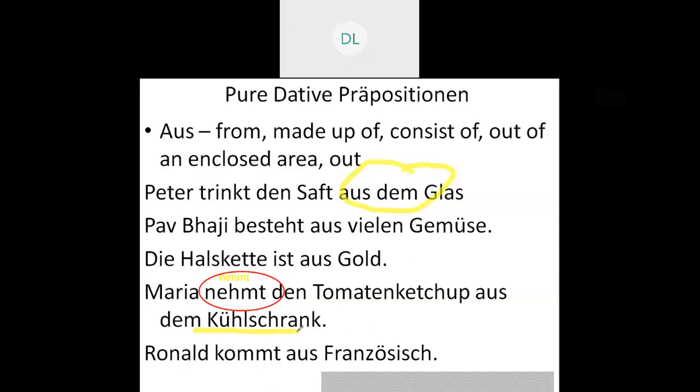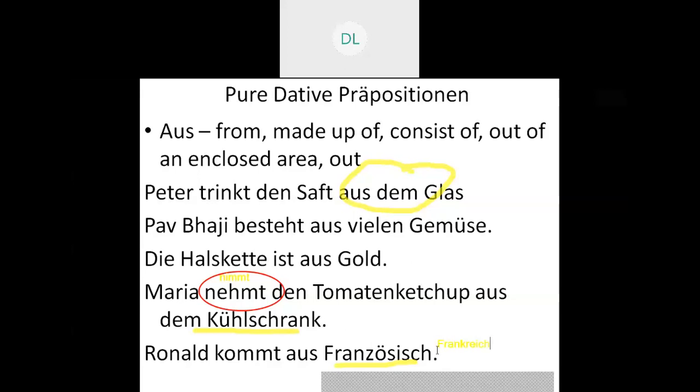Next one, the last one, Ronald kommt aus Französisch. Here I have made a mistake. Actually, the answer should be Frankreich, that is France.